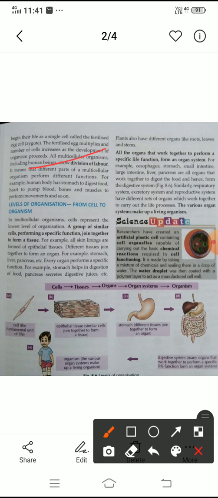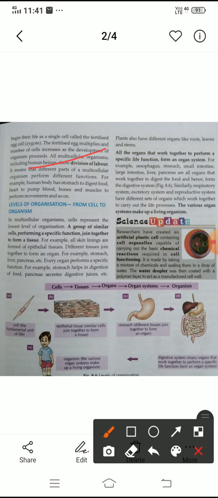It means that different parts of a multicellular organism perform different functions. For example, the human body has a stomach to digest food, a heart to pump blood, and bones and muscles to perform movements, and so on. All these functions are performed by multicellular organisms with the help of many cells.